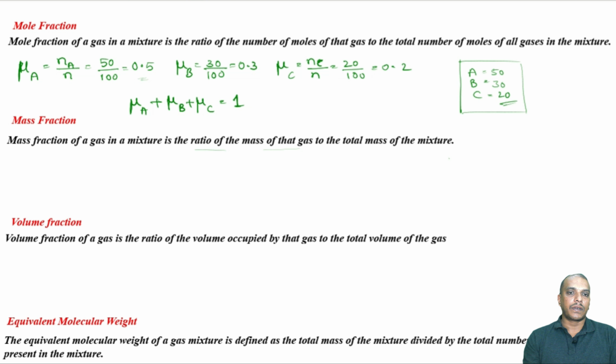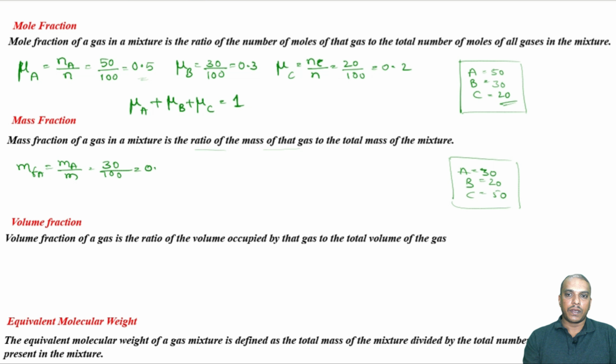Similarly, mass fraction. If we consider a mixture of A, B and C, let us say an ideal gas mixture with constituents A, B and C, then the mass fraction of A will be equal to the mass of A divided by the total mass. Now, a similar example I can take. Let us say this is 30, this is 20 and 50. So, the mass of A is 30 to the total mass of 100.